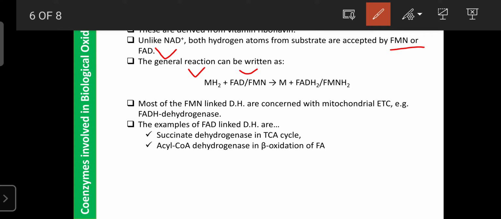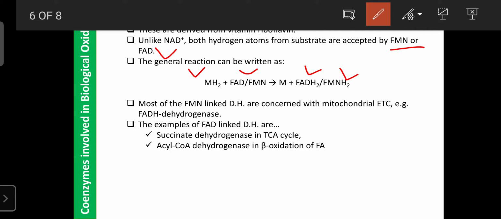Unlike NAD, no H ion is present freely; both electrons are accepted by FADH2 and FMNH2. The source of FAD and FMN is riboflavin, found in B complex or multivitamins, which helps enhance the energy level in your body.